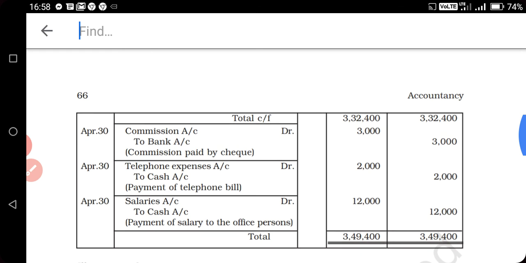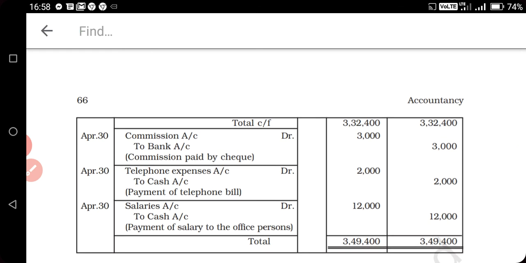So students, today you have learned how you will pass the journal entry in journal, and the journal format, and how you will complete the question if your page is full.